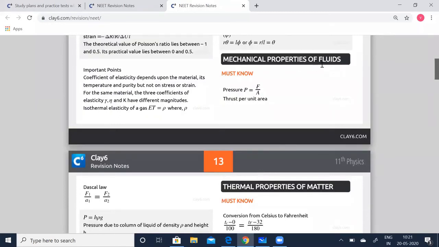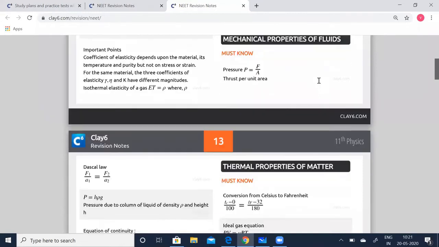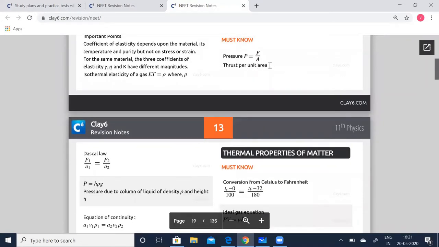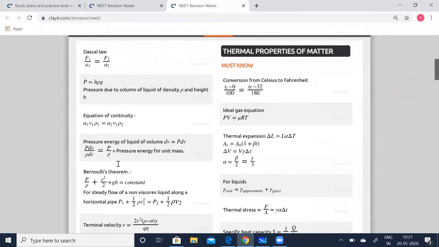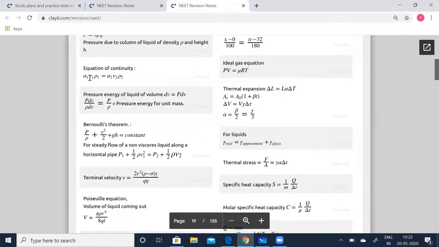Coming to mechanical properties of fluids, as I told you, this is less of theory and more of formula. So you can expect more problems, numericals from fluids, whereas theoretical questions from solids. So make a note of all the formula. Pressure is equal to F by A, that is thrust per unit area. Pascal law, F1 by A1 is equal to F2 by A2. P is equal to h rho g, pressure due to the column of the liquid of density rho, g is acceleration due to gravity and height as h. Equation of continuity is given by A1 v1 rho1 is equal to A2 v2 rho2.